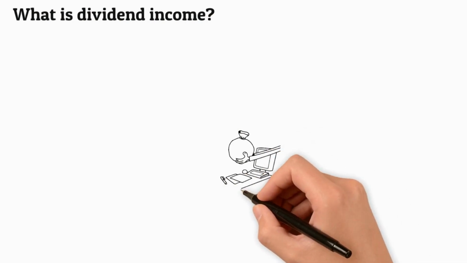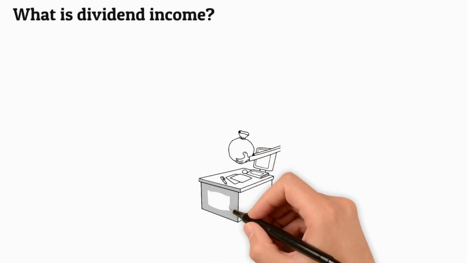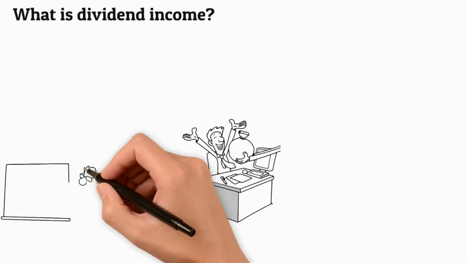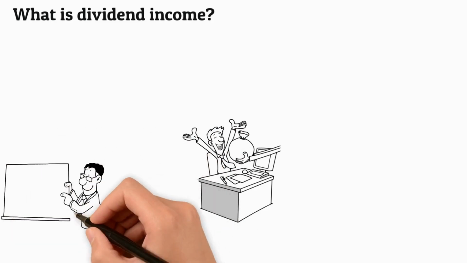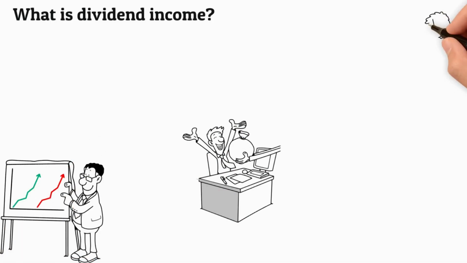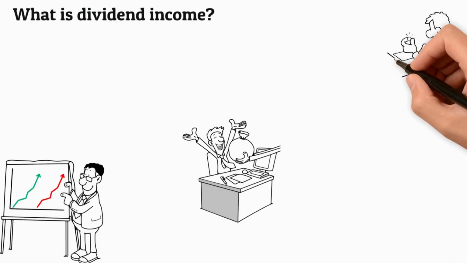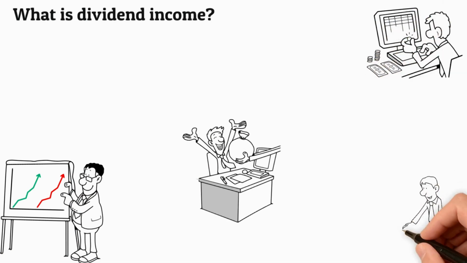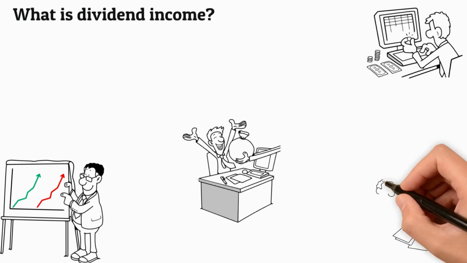What is dividend income? Dividend income is a type of passive income that can be earned from investing in stocks or other forms of investments. It is a great way to supplement your regular income and can provide you with steady returns over time. This beginner guide to dividend investment explains what dividend income is, how it works, and the types of investments you should consider for maximum returns.